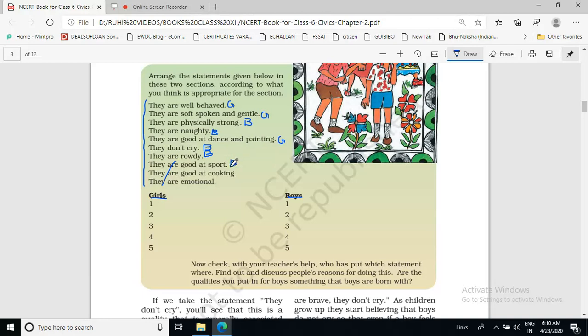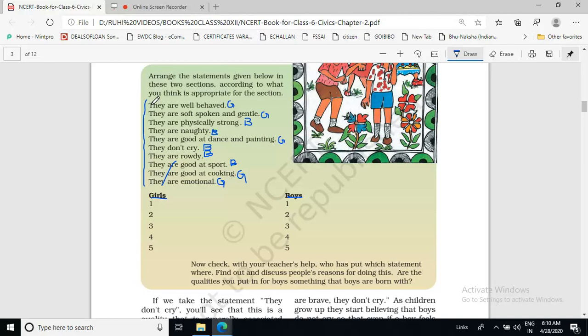They are good at cooking. Obviously, this is about girls. And they are emotional. It's also about girls. So don't think that these are the opinions expressed in this box that are true about girls and boys.